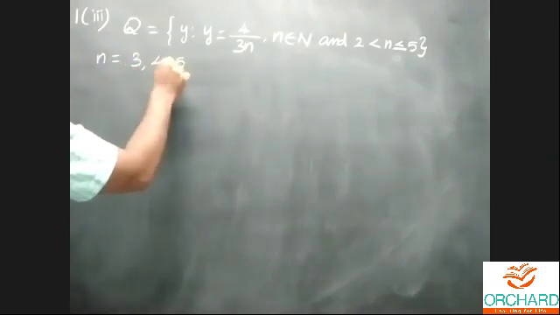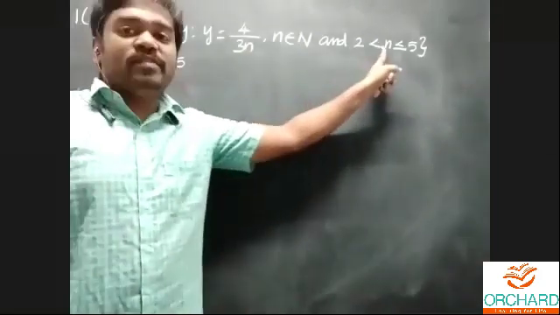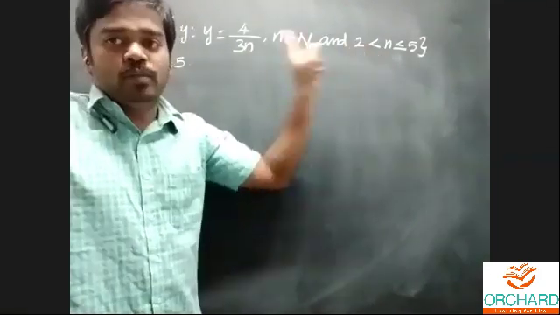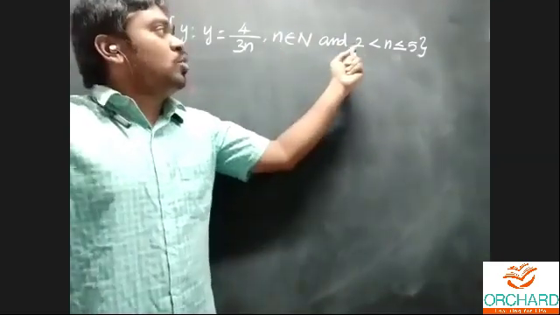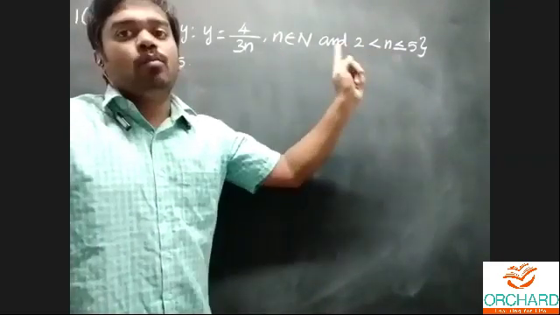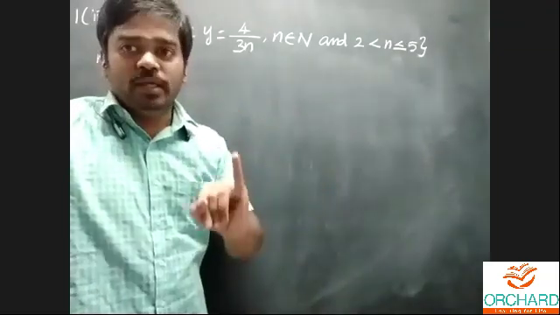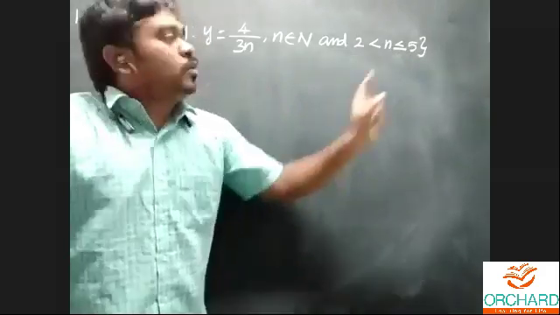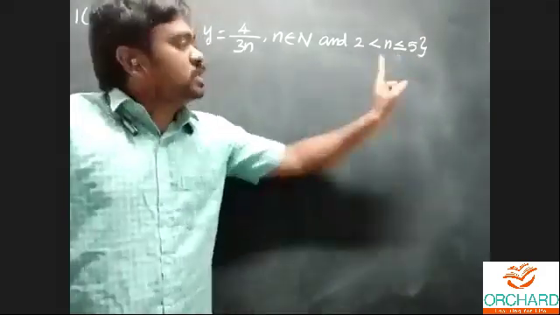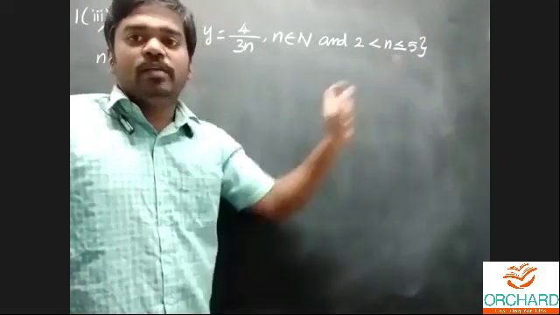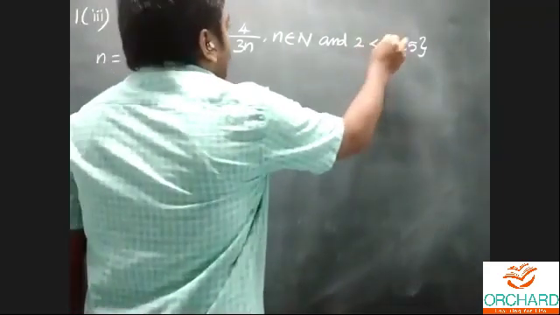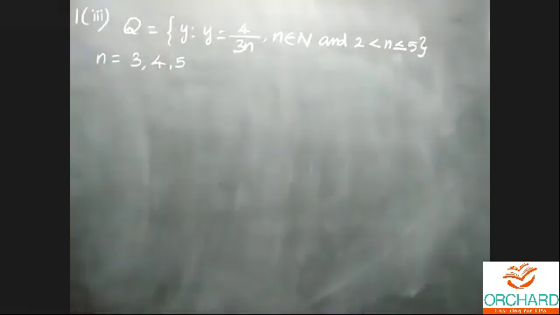Is it correct? Because 2 less than n, we can skip that number 2, since n is more than 2, now that's 3, 4. Less than or equal to 5, now you must include that number. Then 3, 4, 5. That's the value of n. Now we can substitute and we get the answer for y.